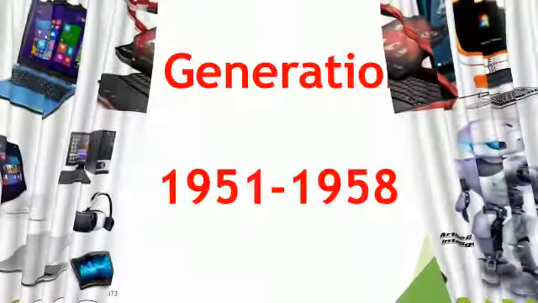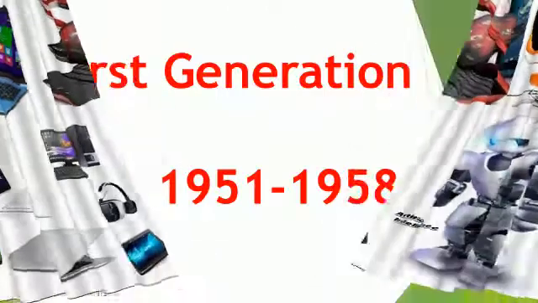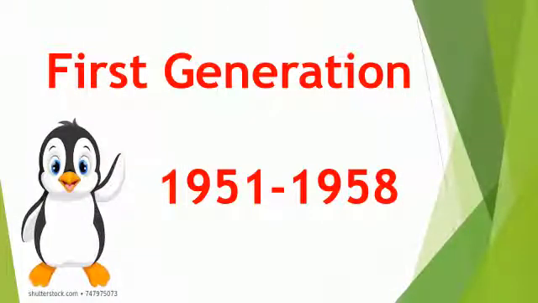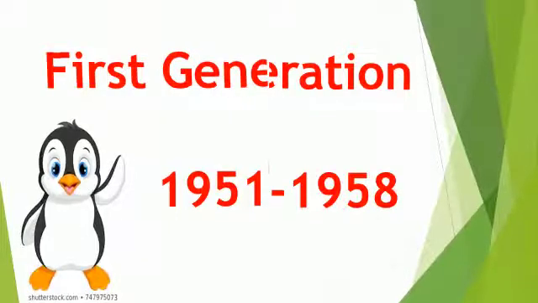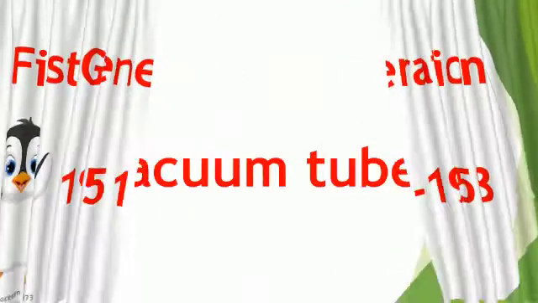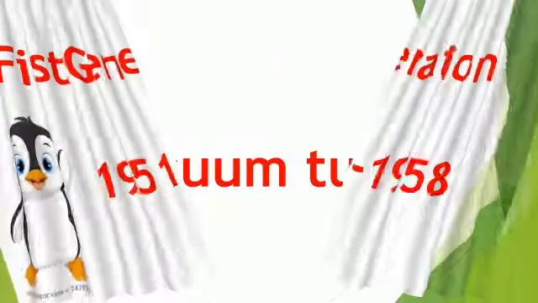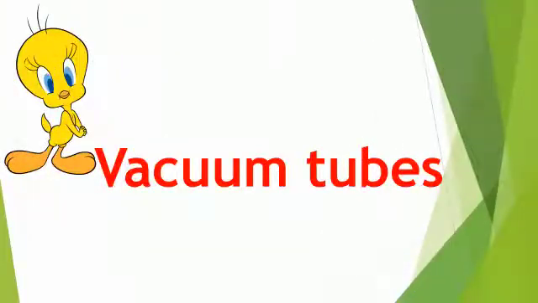So in the first generation, what type of computers were they using? In the first generation, computers were made using vacuum tubes. Now, what is the meaning of vacuum tubes? Vacuum tubes are very large tubes.